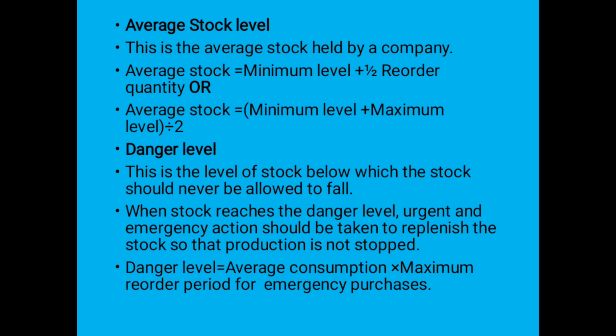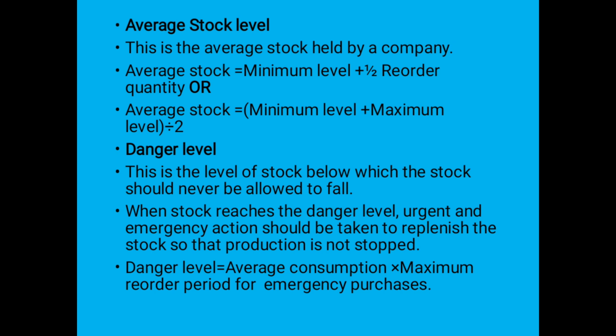So when the stock reaches the danger level, we have to take urgent or emergency action to make the raw materials available, otherwise our production will be stopped. This is the level below which the stock should never be allowed to fall.